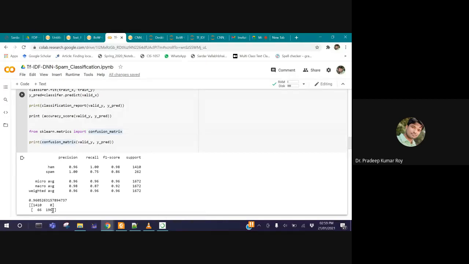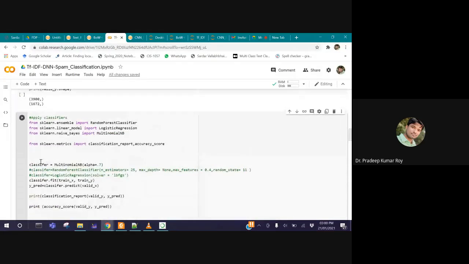If you see the confusion matrix of this classifier, we have 1410 ham data, meaning not spam. All of it is correctly classified. There is no misclassification with actual emails, but a few spam emails are classified as actual, or you can say ham emails, that is 66. That is misclassification, and that's why the recall value is low. Due to this misclassification, you can see the recall value is low.